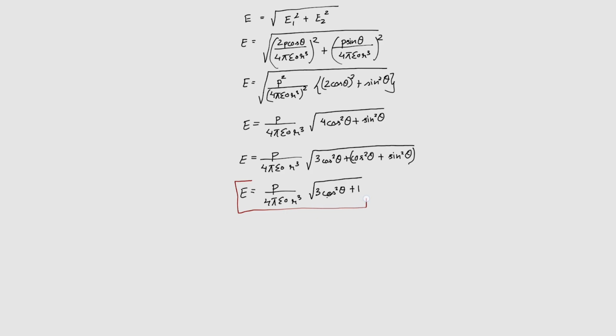This is the formula for the electric field at any point due to a short dipole. Keep in mind that this formula gives us only the magnitude. Now we have to determine the direction of the electric field.